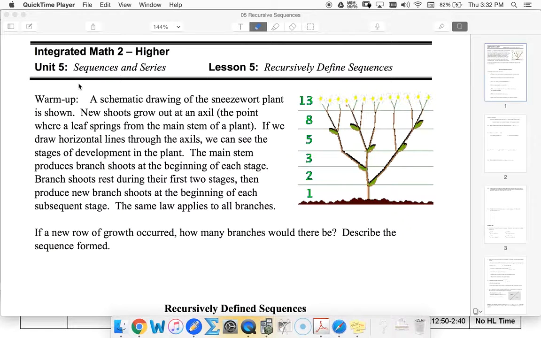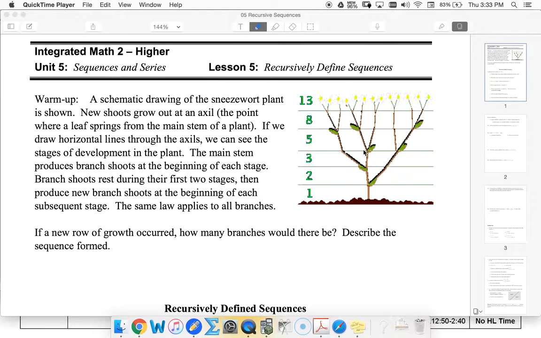All right, so in our little warm-up here, we have a drawing of the Sneezewart plant. What we see with the Sneezewart plant is that the way that it grows is that everywhere there's a leaf, we end up having new branches. So everywhere there's a leaf, there's new branches. And we can follow this pattern of branches by noting down how many there are. So at first we have 1, and then 2, and then we have 3, and then we have 5.